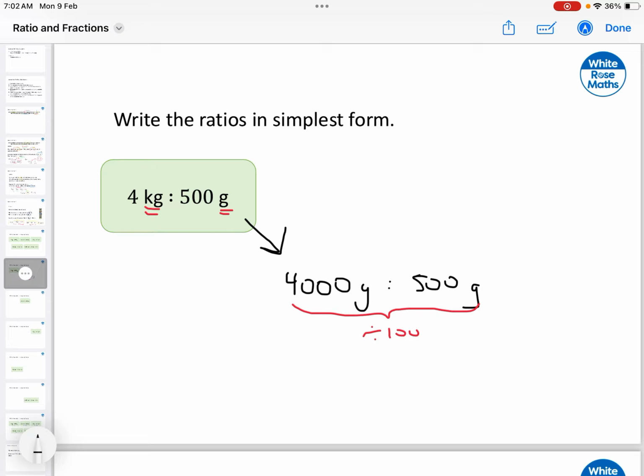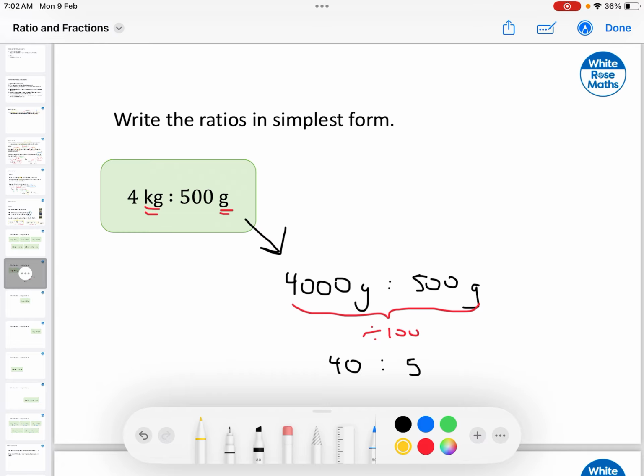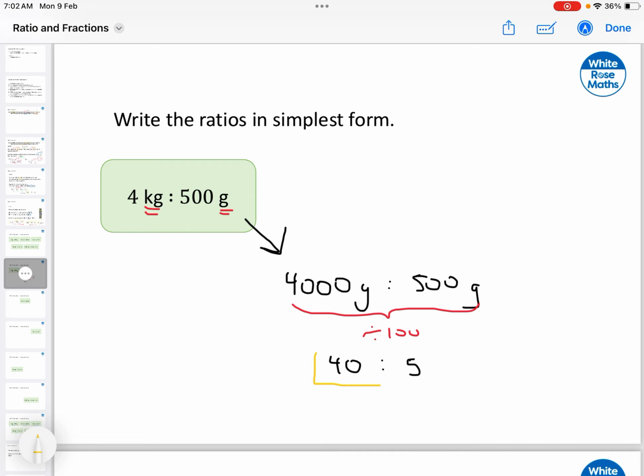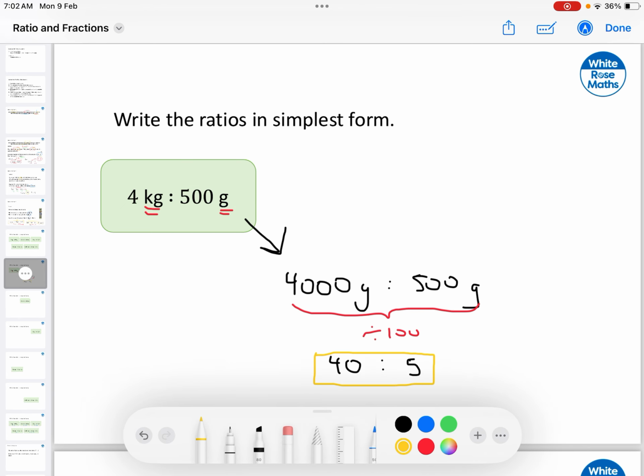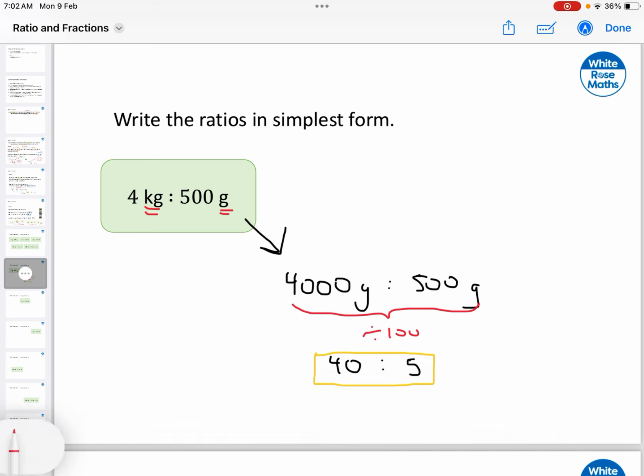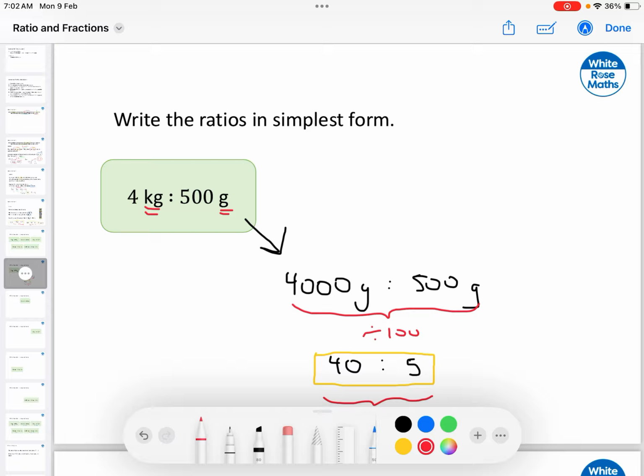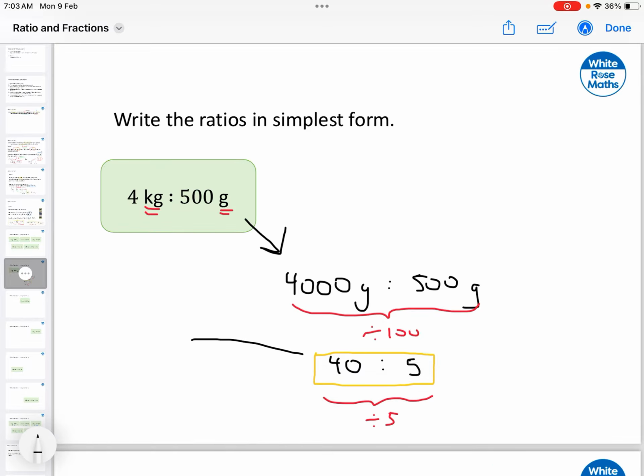Both should be divided by the same amount. And by doing so, 4,000 divided by 100 is 40, and 500 divided by 100 is 5. Okay, so what we can say here now that I've simplified the ratio is that for every 5 that we have on the right side, we're going to have 40 on the left side. And then to finish, take a look that I can simplify this a little bit more. I can divide this by 5.